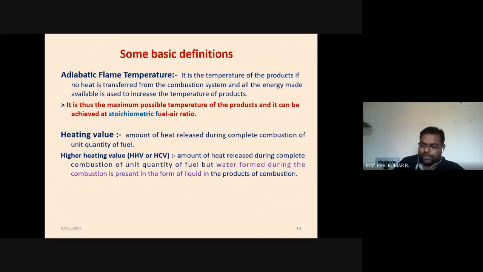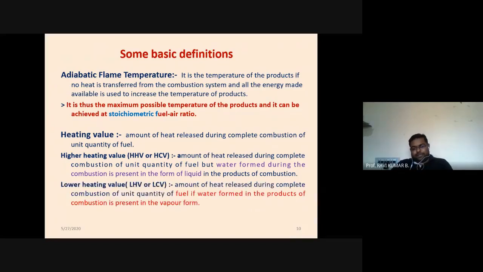So the combustion products that we are getting will carry some water in liquid form. If water is present in the form of vapor at the end, that means the water still has some energy content, so the heat release that we get will be lesser than the heat release when the water is in liquid form.